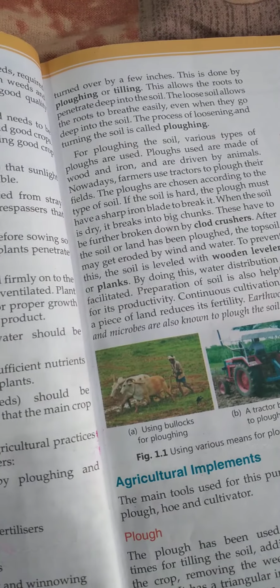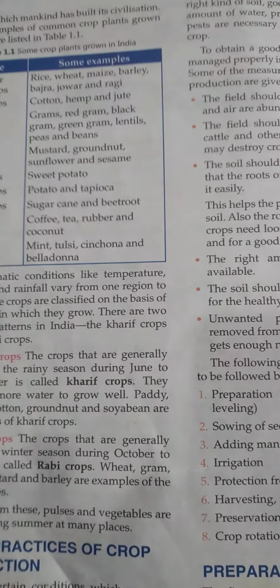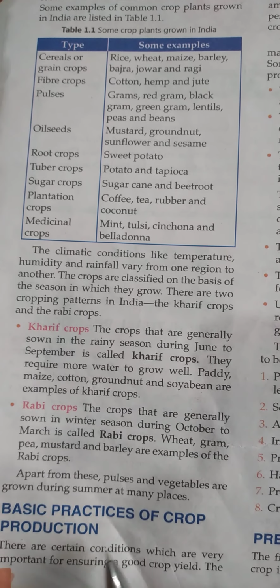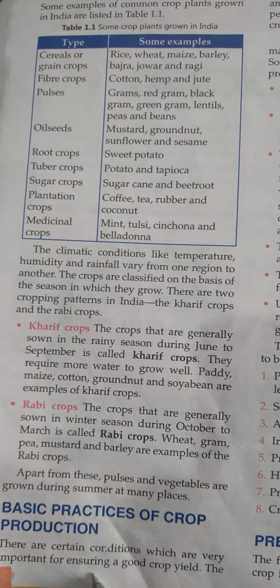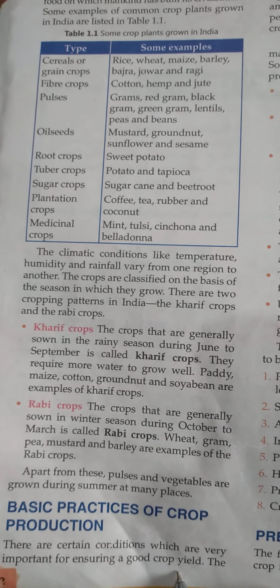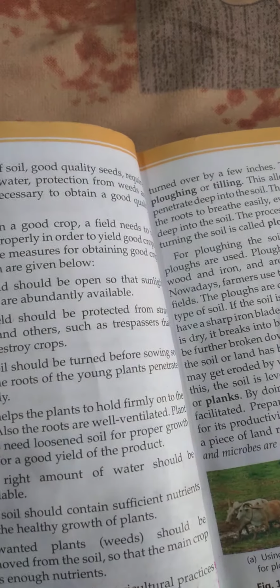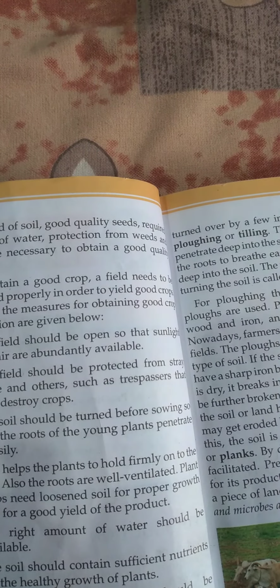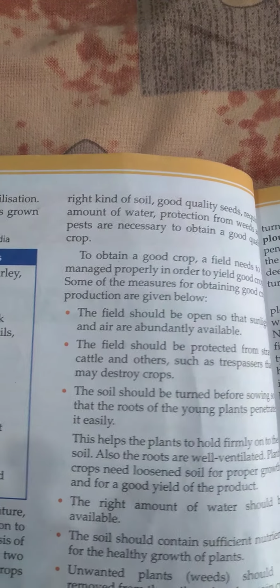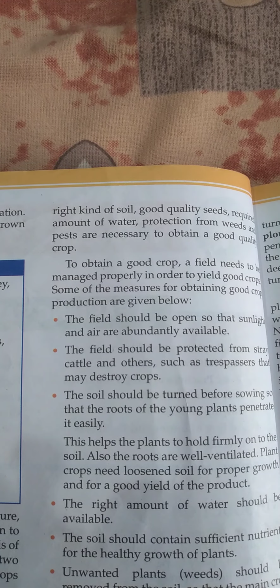Now come to the basic practices of crop production, in which there are certain conditions which are very important for ensuring a good crop. For a good crop, there are certain conditions which we have to follow. They are: the field should be open, and there should be proper availability of light and open area.